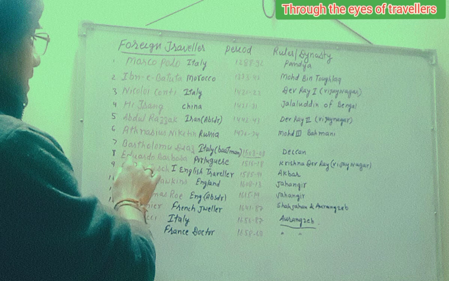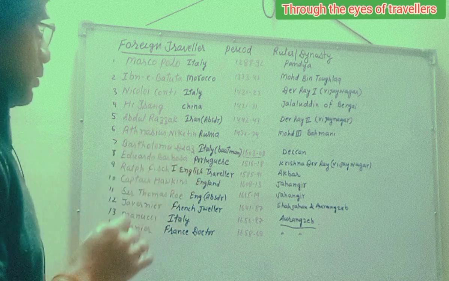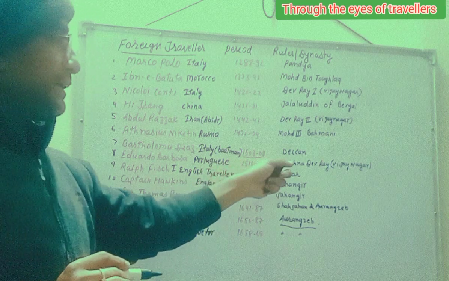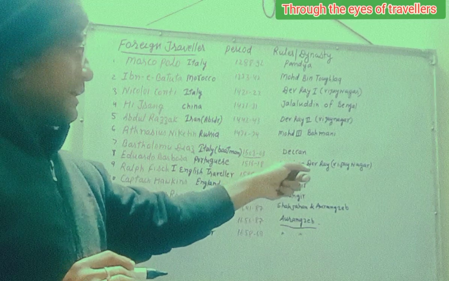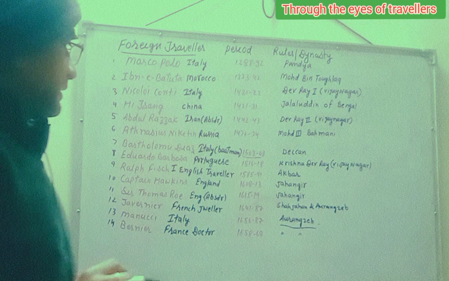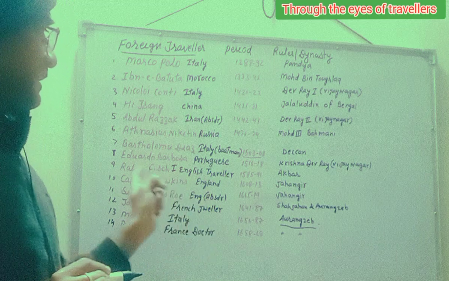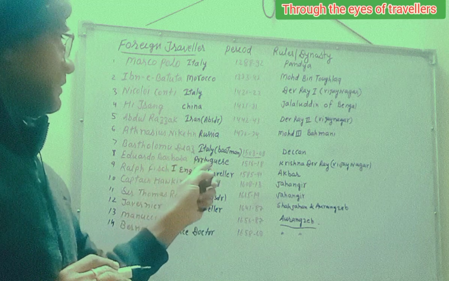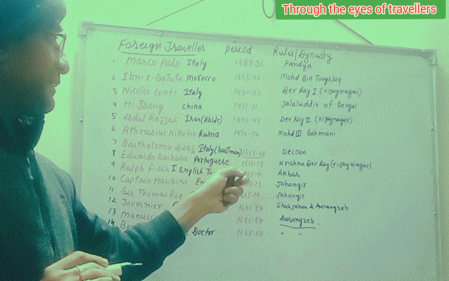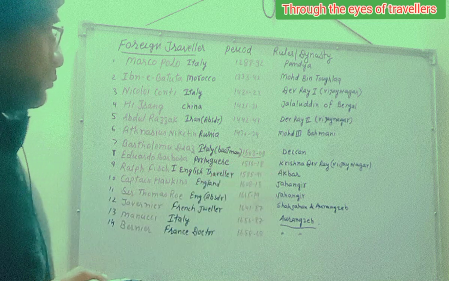And then next is Eduardo Barbosa. He came from Portugal. He came to India in the year 1516 and 18, in the time of Krishna Dev Rai, Vijayanagar kingdom. Ralph Fitch came to India as the first English traveler. It means any English traveler who came to India ever, it was Ralph Fitch, and he came to India in 1585 to 1591, in the rule of Akbar, the Mughal dynasty.